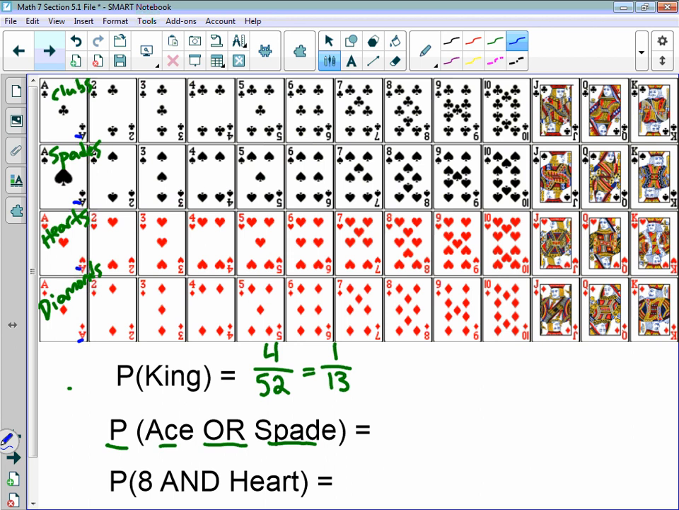So I have more than just 4 favorable outcomes. I don't want to count the ace again. I can't count the ace twice because there's only one ace and I can only pull it once. So I have 1, 2, 3, 4 already. Then 5, 6, 7, 8, 9, 10, 11, 12, 13, 14, 15, 16 total different cards that would fulfill what I want, my favorable outcome. Whether it's an ace or a spade, I'd be happy. There's the 13 spades, as well as the 3 other aces. So it's 16 out of 52.